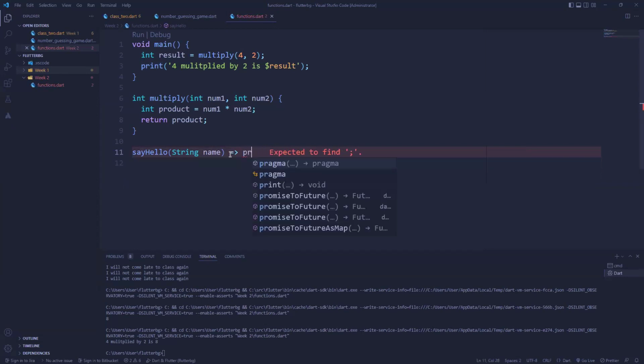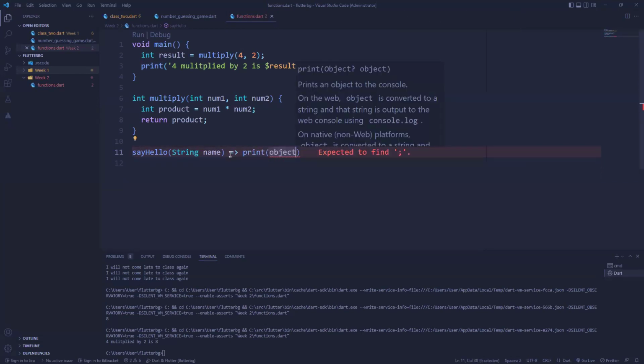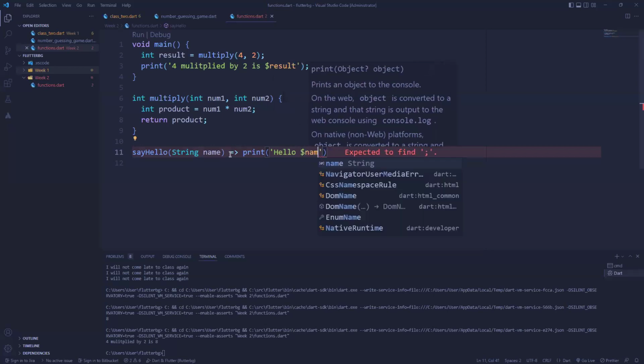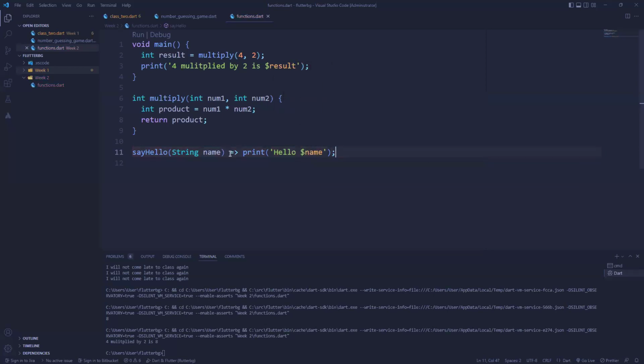And then I'll now say print hello name. So yes, that has this, right?